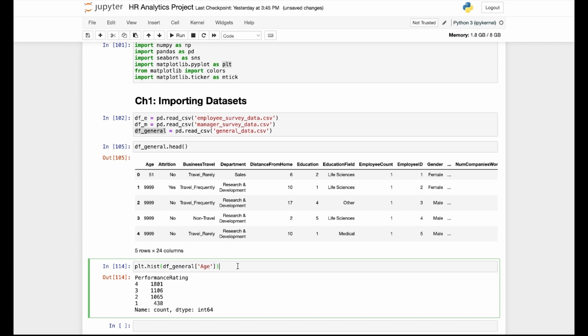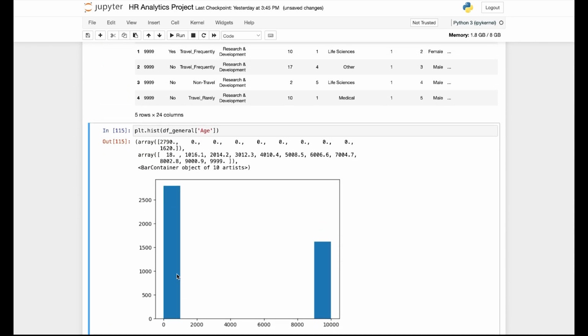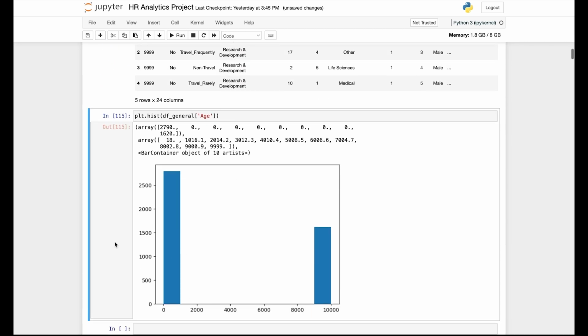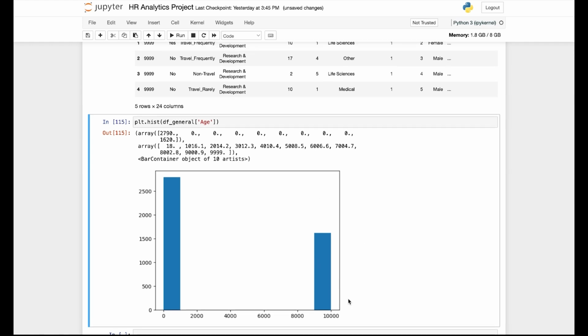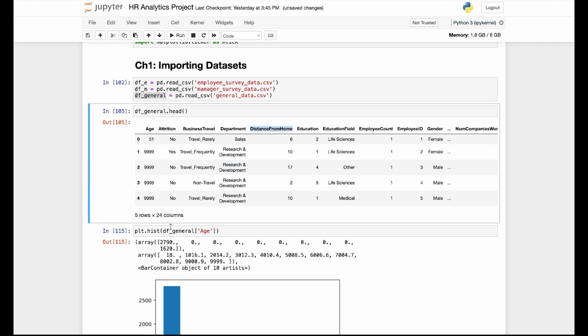Now when I run this, it's going to show a histogram of age within the df general dataset. Unfortunately, this histogram is not showing much other than that there is a large proportion of the data showing 9999 as an age. So we know that we need to deal with this data. Let's take a look at another column.